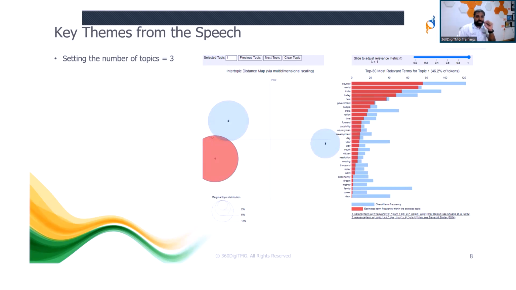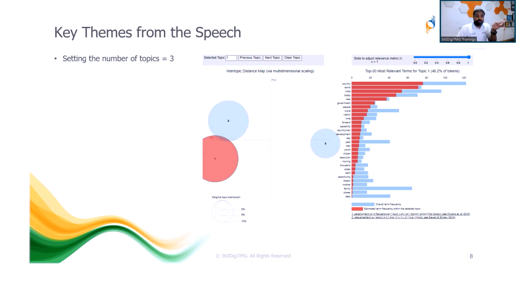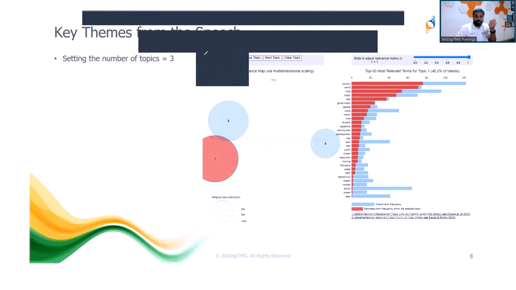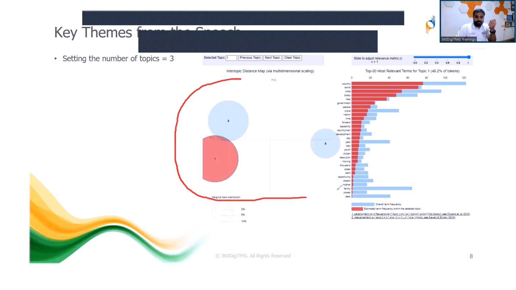As part of this, we've identified 3 topics, so you see 3 circles. This part is your scatter diagram, which shows the number of topics. Then on the right side, you see a bar graph with horizontal bars, which represent the overall frequency in blue color, and the red color specifies the frequency within that particular topic.